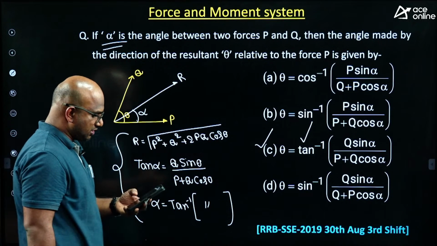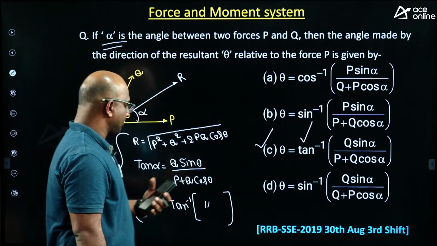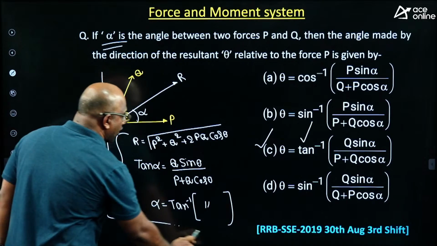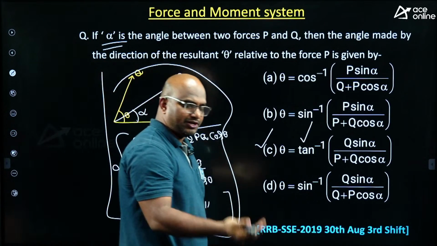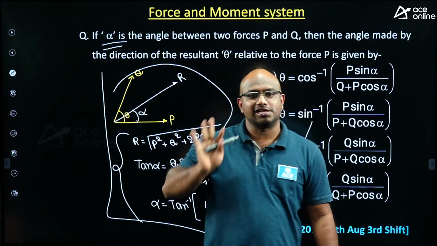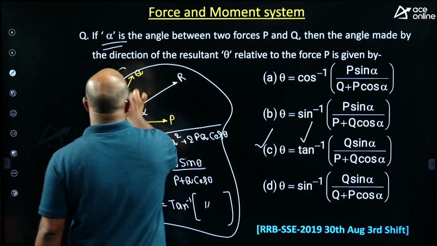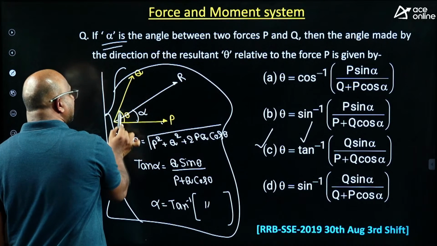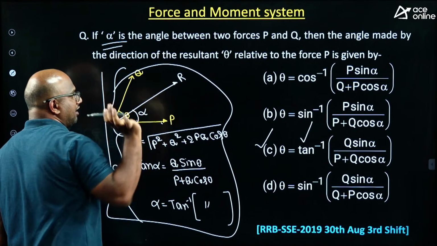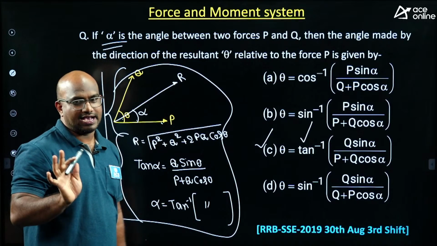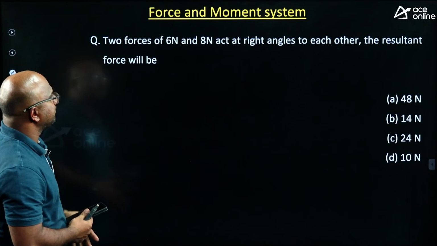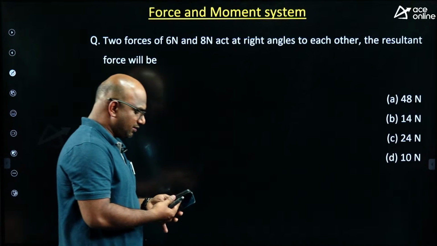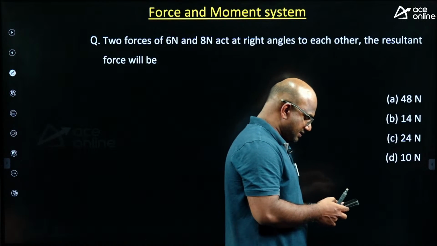Very good, Hemant. This tan formula is the one you have to remember. In the exam, they can change theta to alpha, alpha to theta, or even give beta instead. But this tan formula we discussed in the class: the angle between P and Q is theta, and R makes an angle of alpha, but they gave the opposite angles. That's it. Very good. Next, read this question and try to answer it, guys.